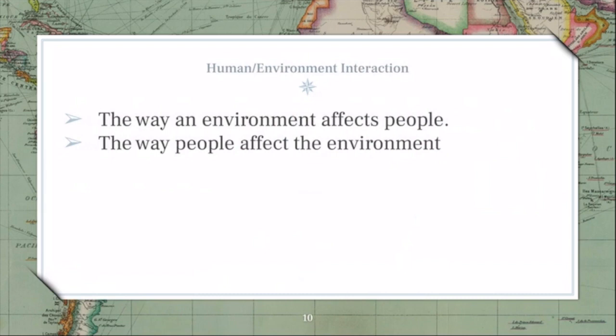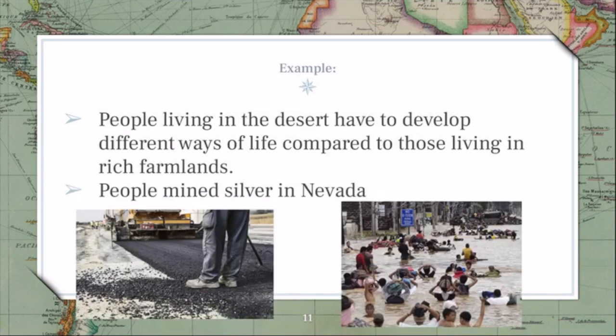And then we have human environment interaction. And so there's two types here, okay? So the way the environment affects people, okay? So how the environment is going to affect how you live, right? And then also how we as people affect the environment. And so I'm going to give you some examples because I think they explain it a lot better.